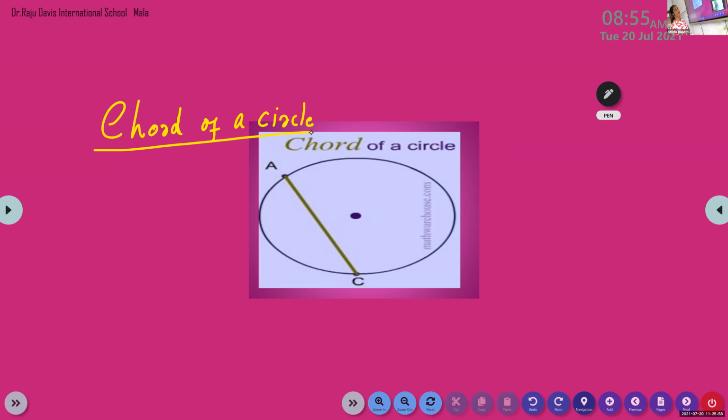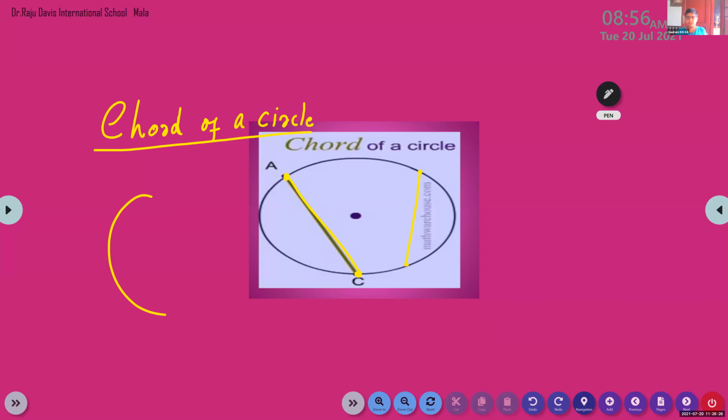See, children, a chord of a circle is also a line segment. Can you see that line segment? Yes, ma'am. The chord of a circle is a line segment which connects any 2 points of the circle. Any 2 points. Chord of a circle is a line segment which connects any 2 points.